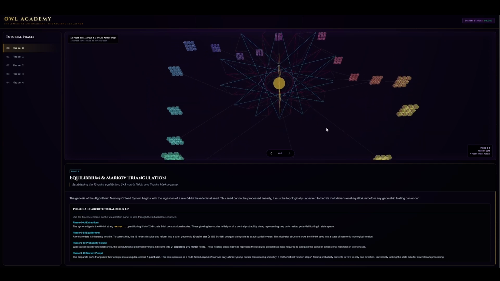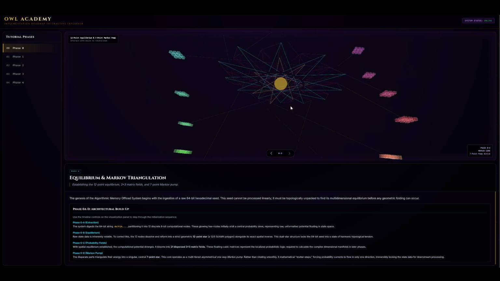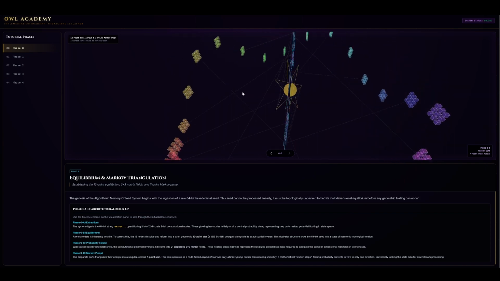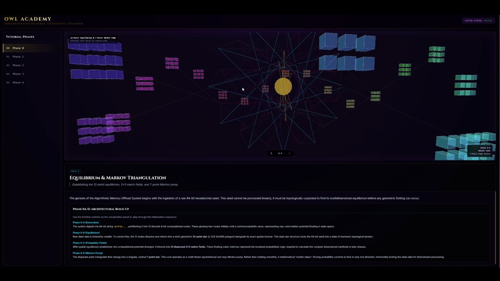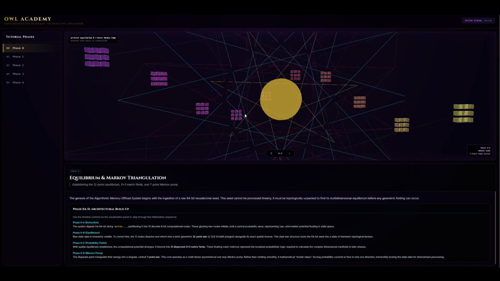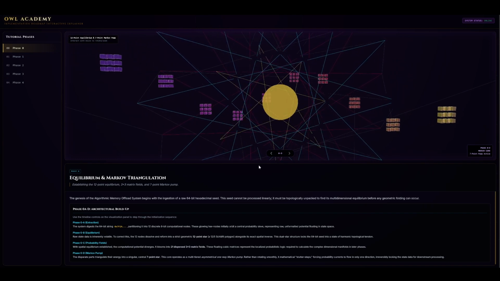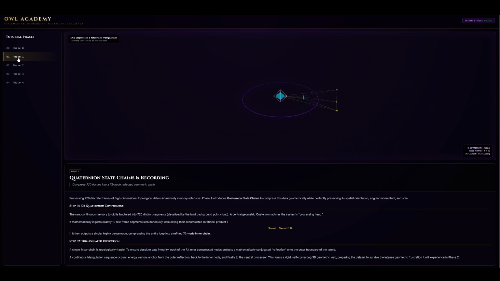The disparate parts triangulate their energy into a singular, central 7-point star. This core operates as a multi-tiered asymmetrical one-way Markov pump. Rather than rotating smoothly, it mathematically stutter steps, forcing probability currents to flow in only one direction, irreversibly locking the state data for downstream processing.